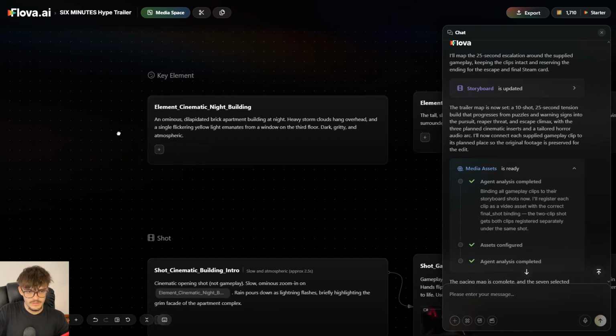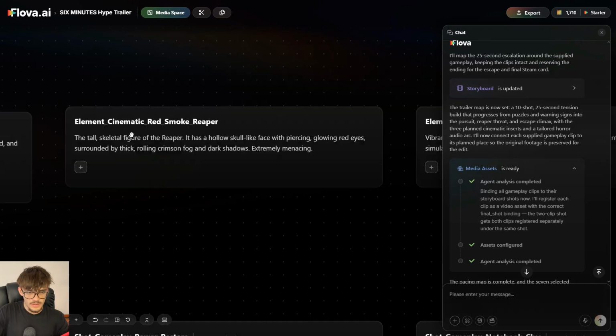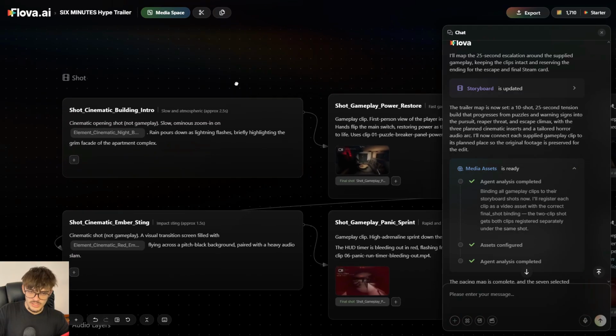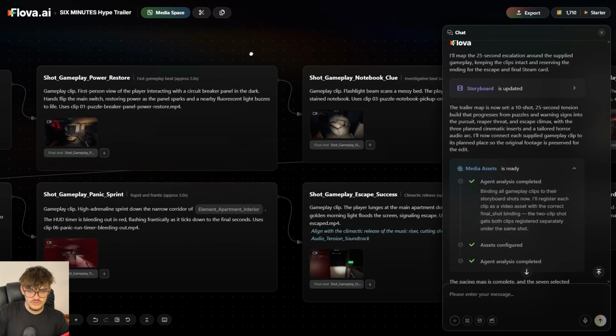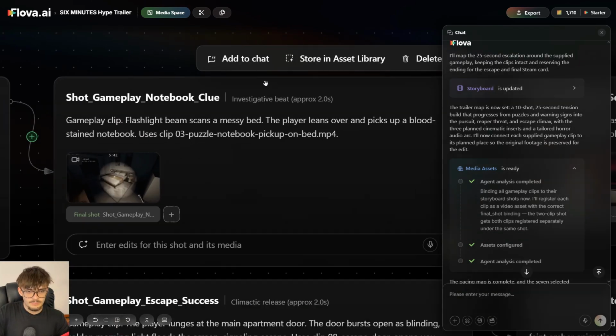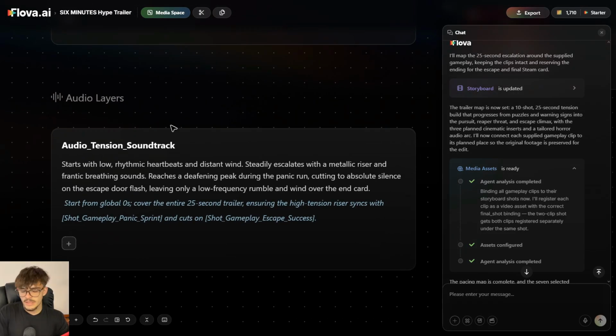Storyboards have 3 parts. Key elements are the recurring things, specific locations, characters. The second element are the shots. They are basically each clip that the trailer is gonna consist of. As you can see, Flova starts to create the sequence and sets an approximate length for each of these clips. You can enter any kind of edit for this specific shot, add it as a reference in the chat, and lastly we have the audio layers.